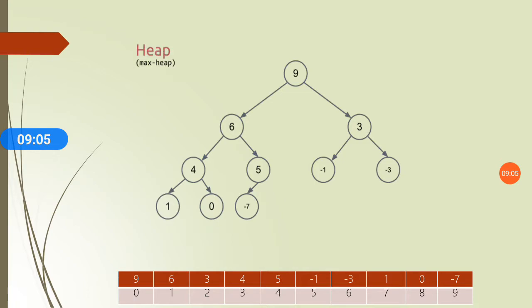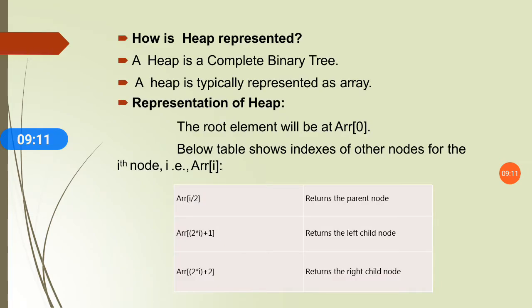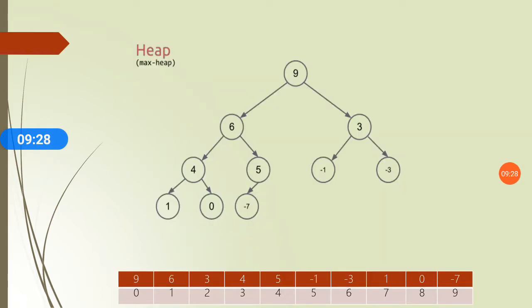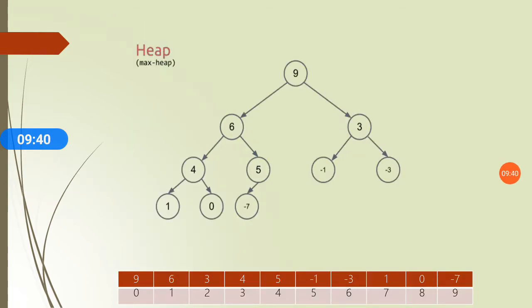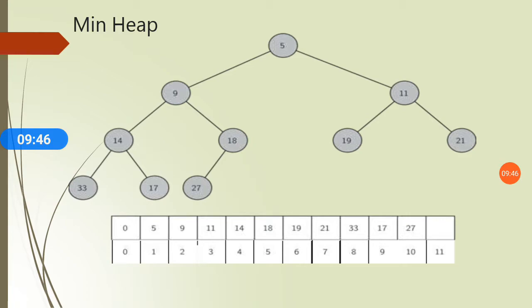Okay, so likewise a heap is going to be represented. So this is the representation of heap. In that, array of i by 2 returns the parent node, array of 2i plus 1 returns the left child node, and array of 2i plus 2 returns the right child node. This is the way to represent the heap. This is another example in which a heap is represented. This is the max heap and this is the min heap.